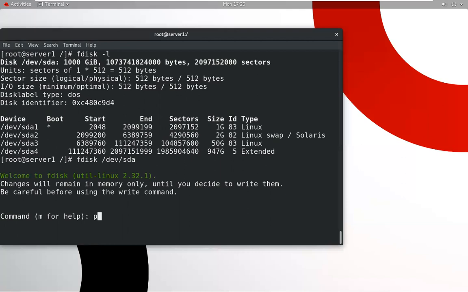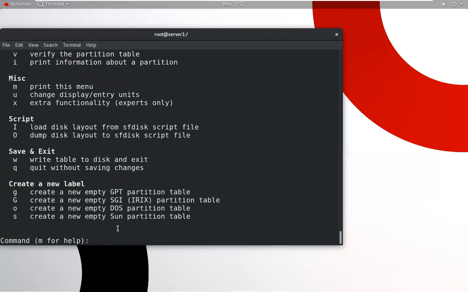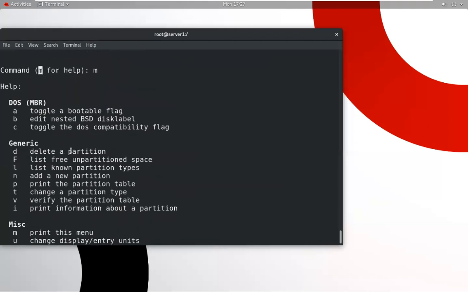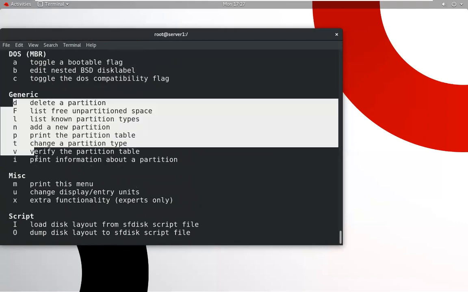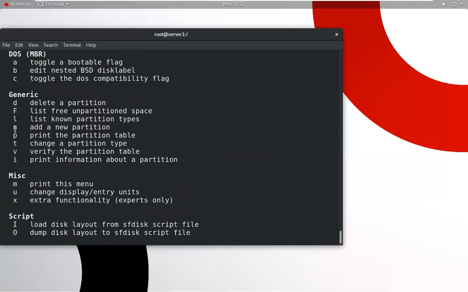Use p for print. Suppose we don't have any knowledge about what command to use. We can check by using the m command. Suppose we type m, it will give me all the information. I have told you about MBR. My disk is formatted through MBR, master boot record. We can use all these options. To create a partition, we use the n option. To delete a partition, we use the d option.